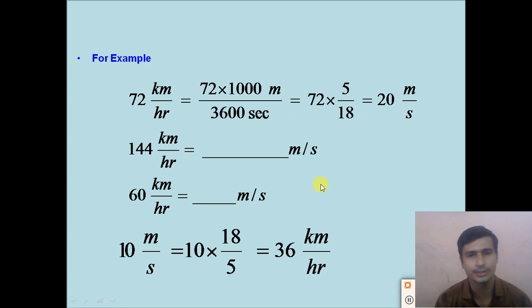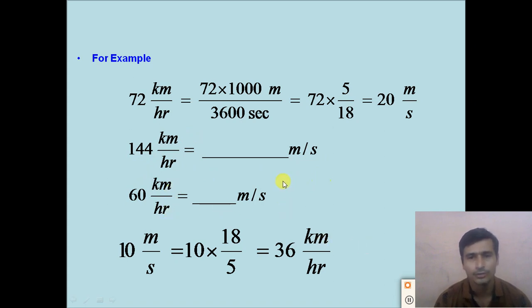So dear students, similarly you can convert 144 kilometer per hour into meter per second by multiplying 144 by 5 divided by 18. We get the answer in meter per second. Similarly, 60 kilometer per hour is equal to 60 multiplied by 5 divided by 18. We get the answer in meter per second. So do this example yourself. Convert 144 kilometer per hour into meter per second, and 60 kilometer per hour into meter per second, right?